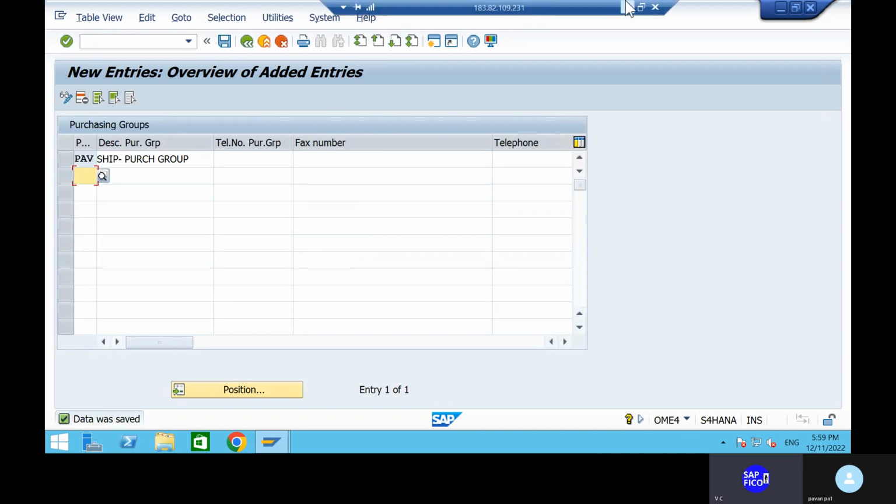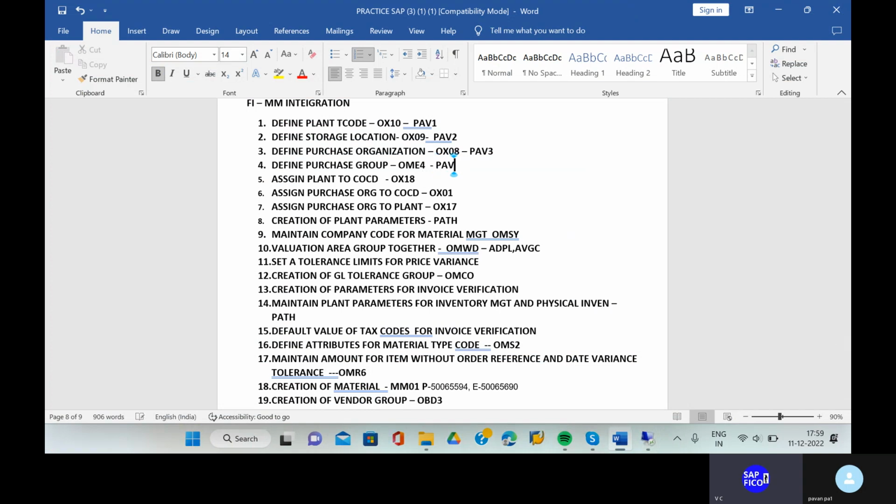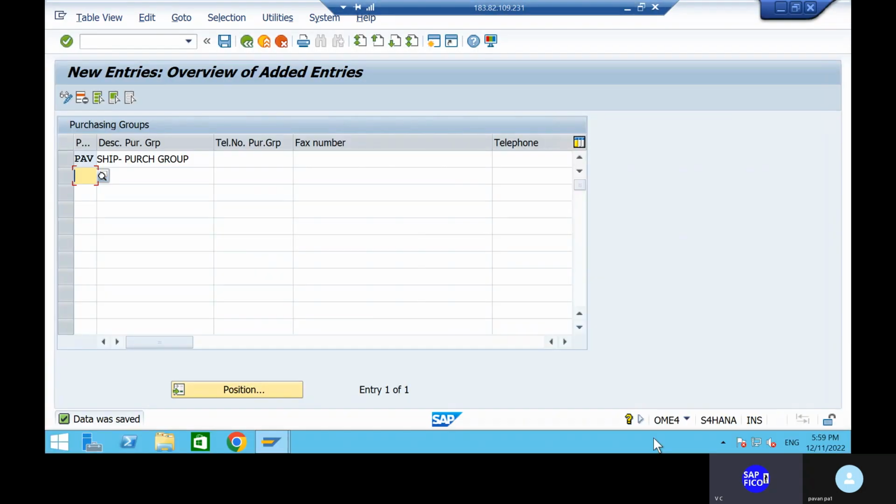All right. So successfully we have created our purchasing group and saved the purchasing group PAV, and we need to assign this plant to the particular company code using transaction code OX18. Okay, can you go to the transaction code OX18, Pawan? Give /n. Go to the transaction code OX18.